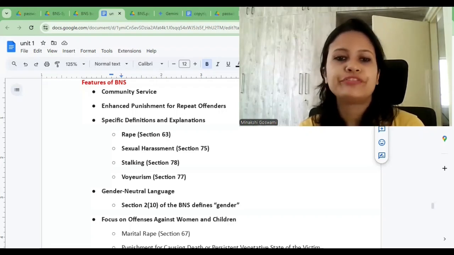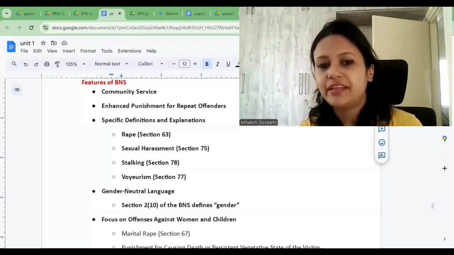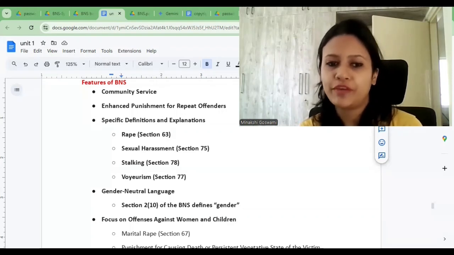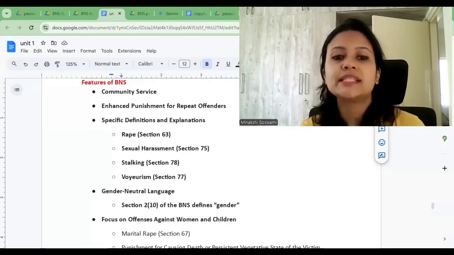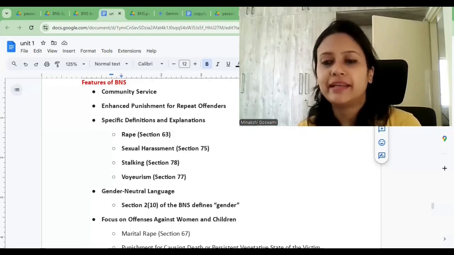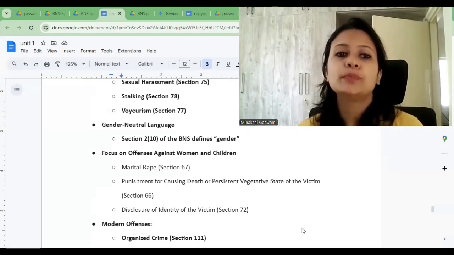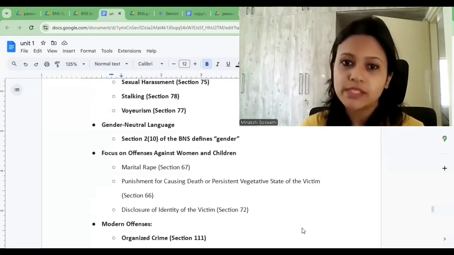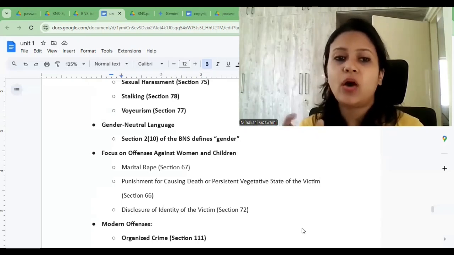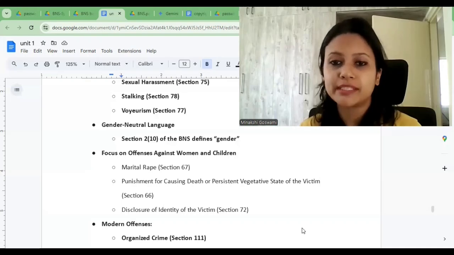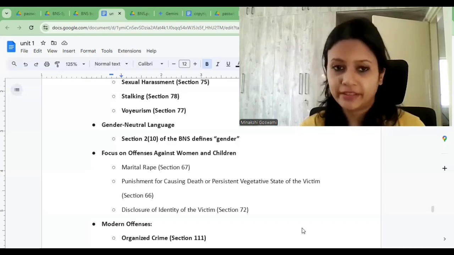Then voyeurism is also defined under section 77. So it defines voyeurism as an offense, addressing the growing concern about privacy violations. Then the next feature is gender neutral language. So BNS adopts gender neutral language to promote inclusivity and recognize the rights of all individuals. In BNS, the pronoun he and its derivatives are used to refer to any person regardless of their gender.